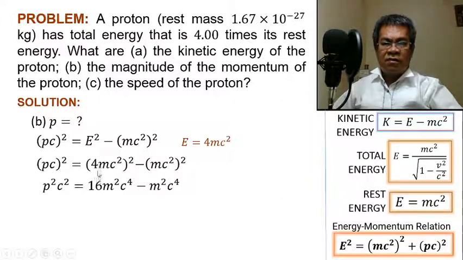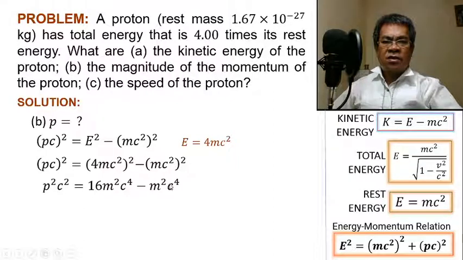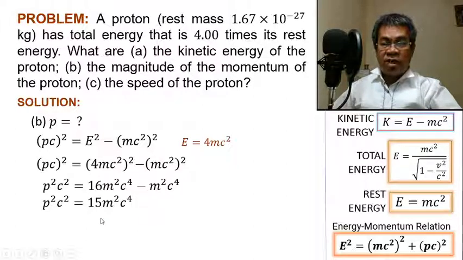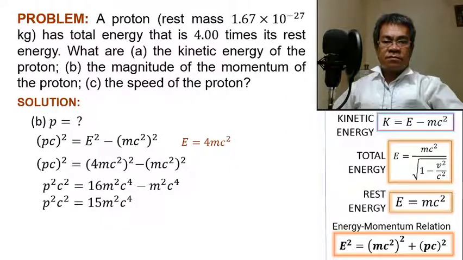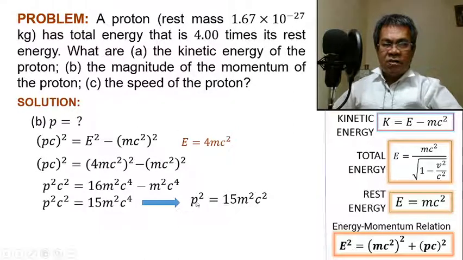This will become 16, 4 times 4, times m squared. This is c squared times c squared, c raised to 4. Apply the exponent again: (mc squared) squared is c raised to 2 times c raised to 2, c raised to 4. So this will become 16 m squared c to the 4th minus m squared c to the 4th, or 15 m squared c to the 4th. And we can cancel c squared here, so this becomes c squared. So p squared is equal to 15 m squared c squared.